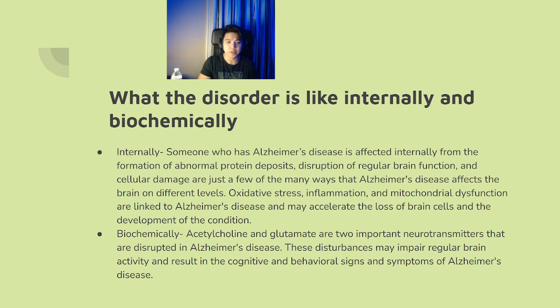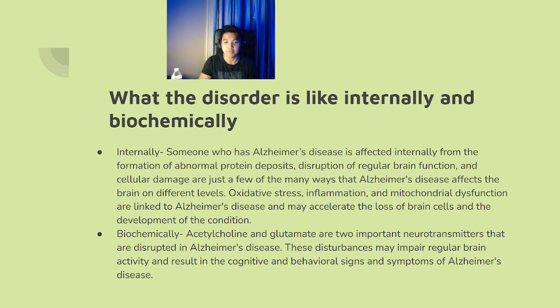What is the disorder like internally and biochemically? Someone who has Alzheimer's disease is affected internally by the formation of abnormal protein deposits, disruption of regular brain function, and cellular damage, which are just a few of many ways that Alzheimer's disease affects the brain on different levels.